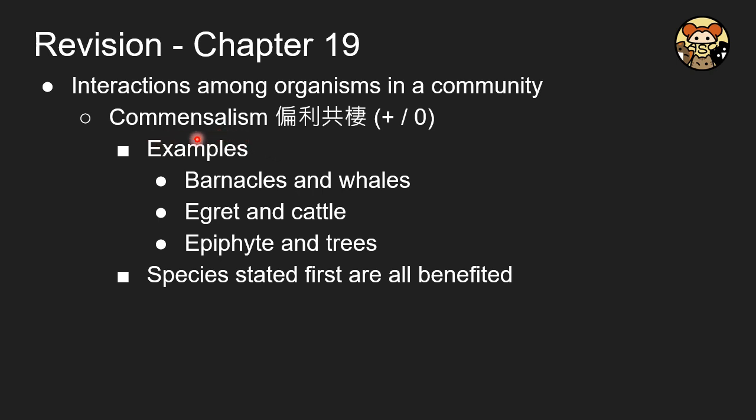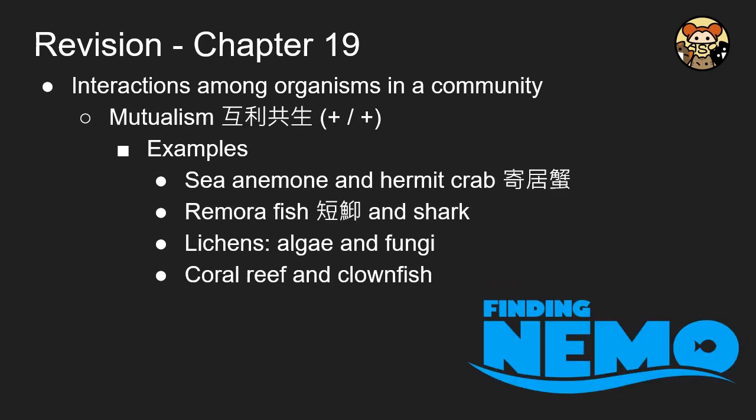And then we come to commensalism. The zero here means that the organism at the back is neither harmed nor benefited. So we usually use the example of barnacles and whales. The barnacles gain some movement and also a source of food. However, the whales are not really affected. However, commensalism is actually not that common, because this other one is more common.